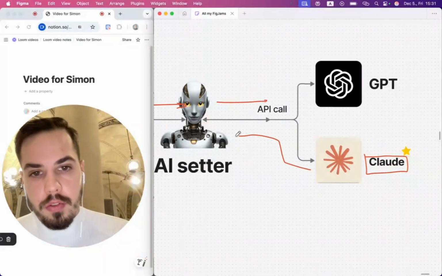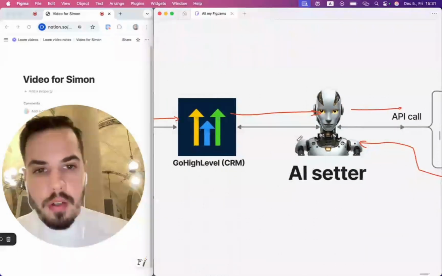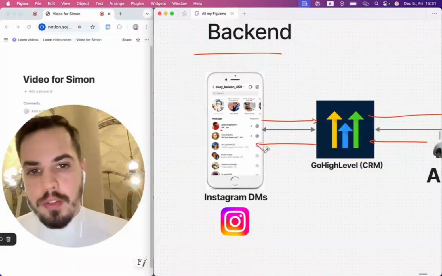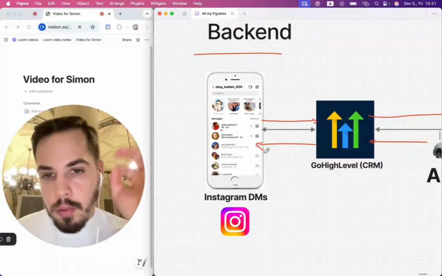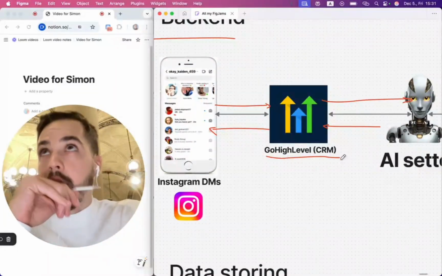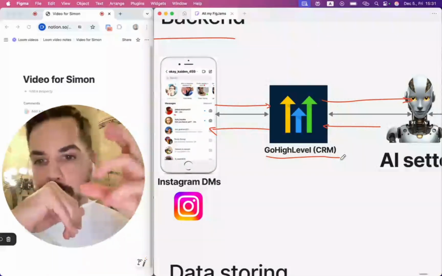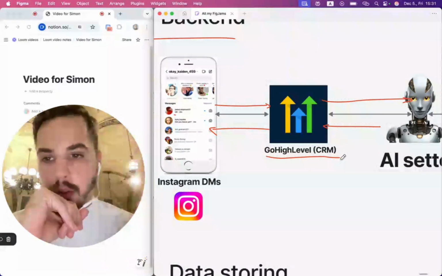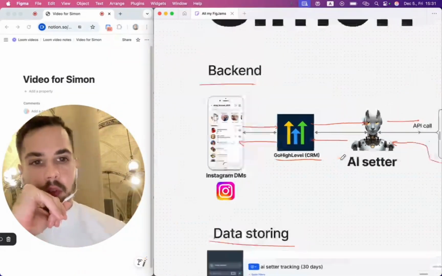Claude is going to generate that response and send it back to the AI setter. It's going to send it back to Go High Level, and then Go High Level will deliver that message in your Instagram DMs at the end. The important thing here is that Go High Level follows all the rules of Instagram and Meta. So every message sent through Go High Level follows the Meta rules, and your account is not going to get into trouble. It's going to be all good.